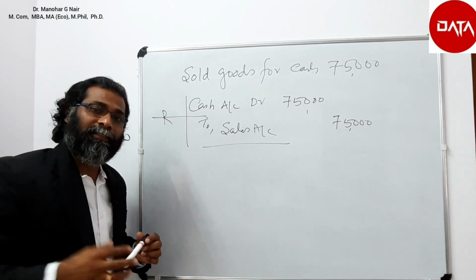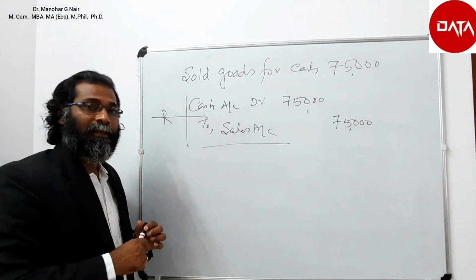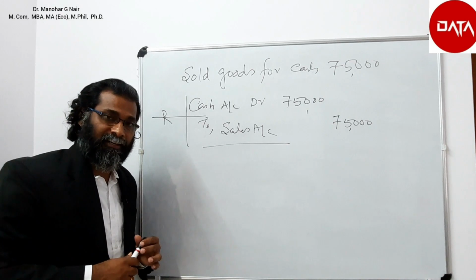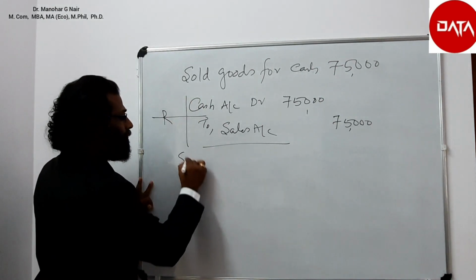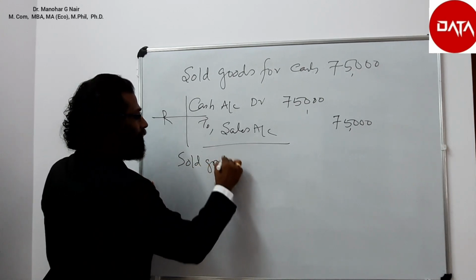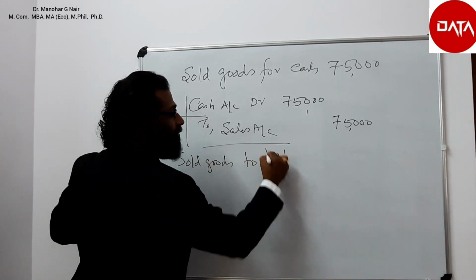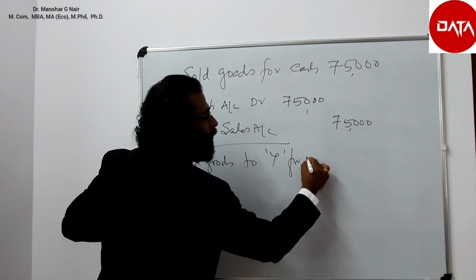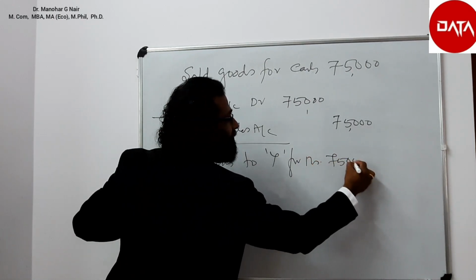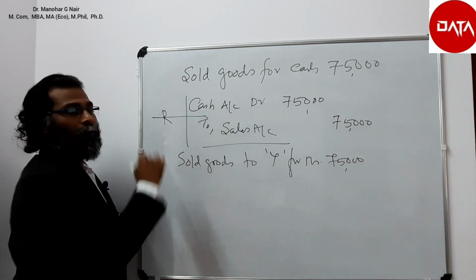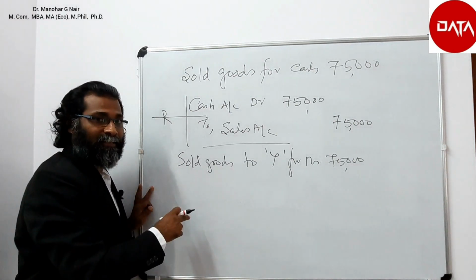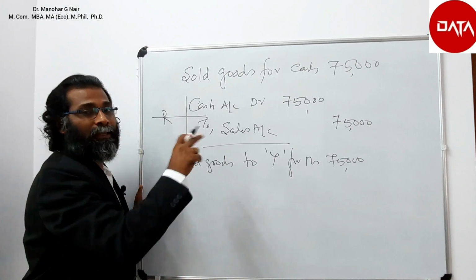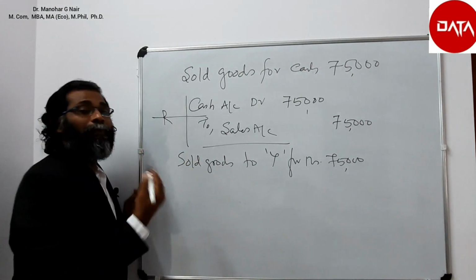Let us modify the transaction. Let us assume that this is a credit transaction. Cash not received. Sold goods to Mr. Y for rupees 75,000, the same amount. So what will be the journal entry? Did cash come here? No, it is a credit transaction. So who received it? Y received it. So debit the receiver.